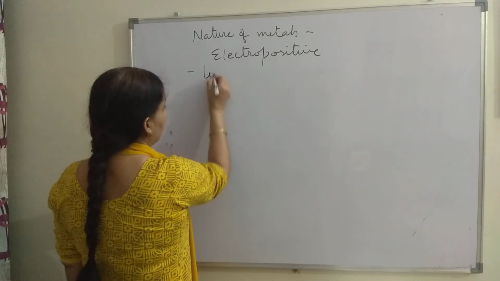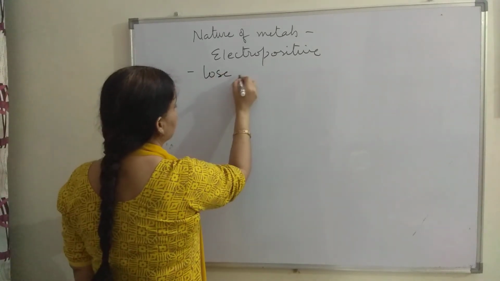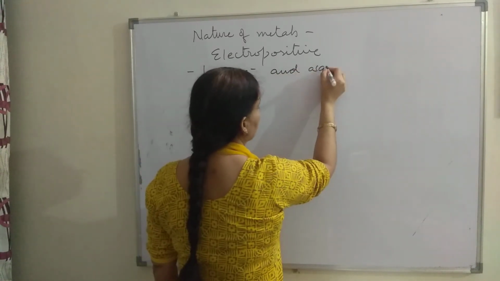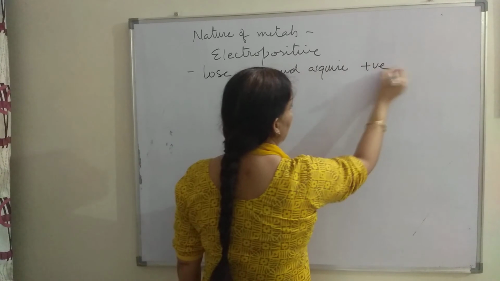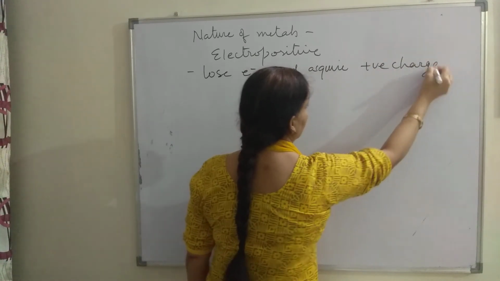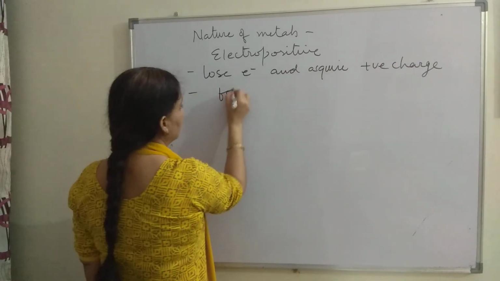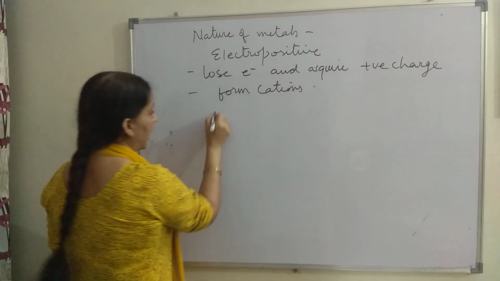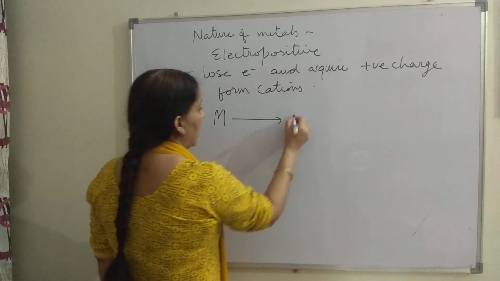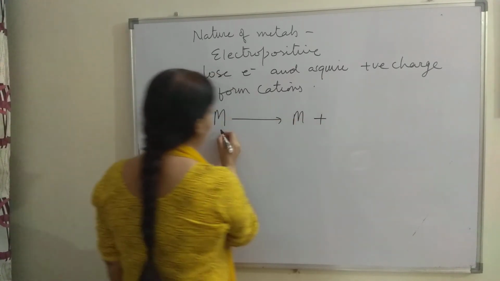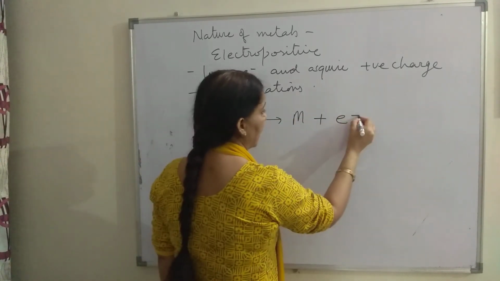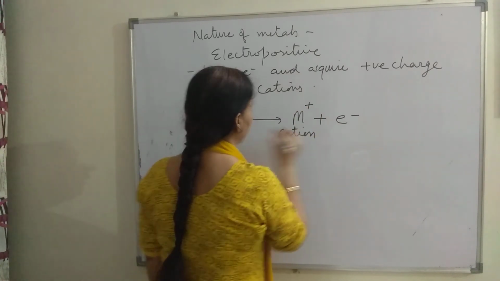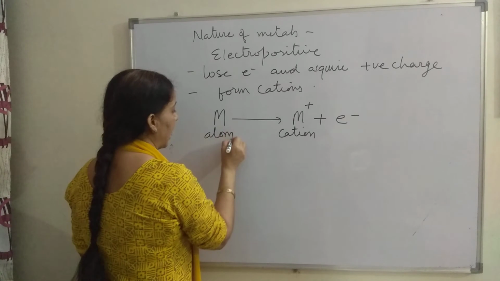So metals lose electrons and acquire positive charge. That means metals form cations. For example, M is a metal. M has 1 atom of a metal. It has lost 1 electron. It will acquire 1 positive charge, and this is called cation, and this is metal atom.